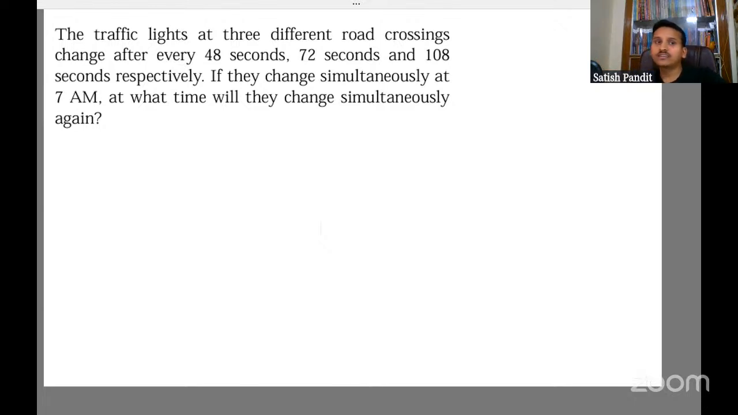The traffic light is going to change after every 48, after every 72, and after 108 seconds, right? So it is a case of repetition. So we have to find the LCM. You have to write one line that they will change simultaneously again at the LCM of 48, 72, and 108 seconds. You have to write those lines. I'll directly find the LCM of 48, 72, 108.